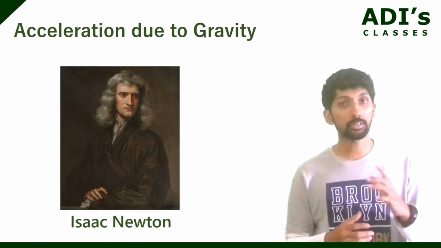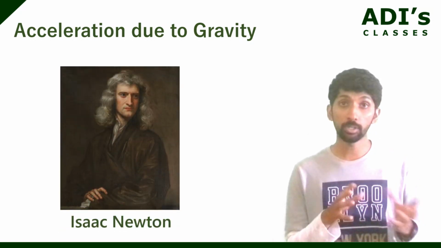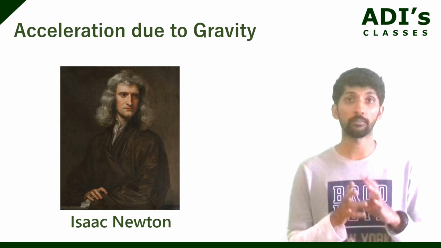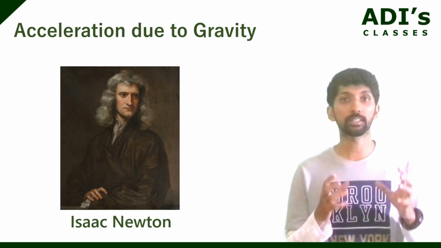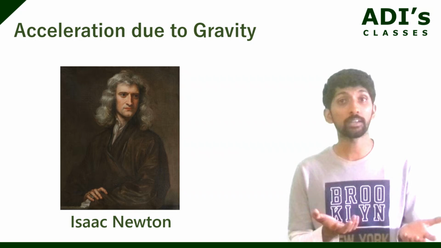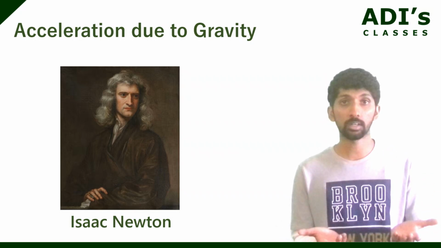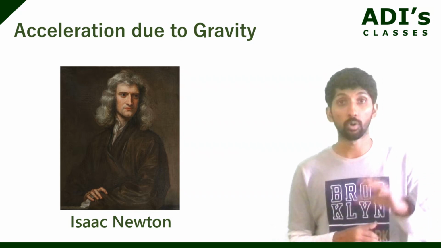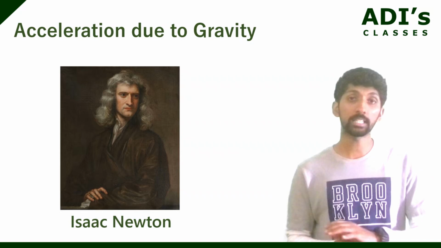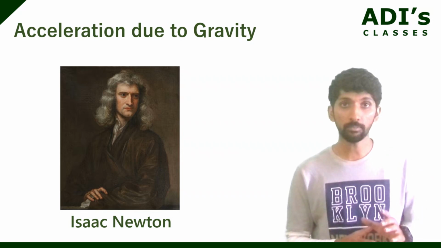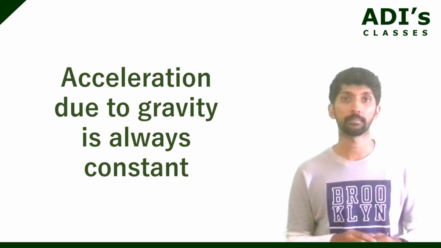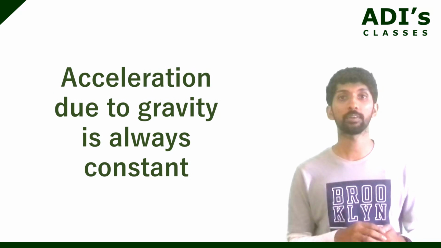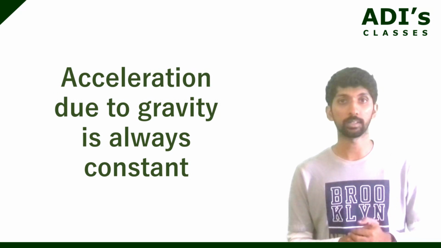Then, Newton also did the same experiment. What Newton did was, in a vacuum glass tube, he dropped a coin and a feather. Both coin and feather touched the ground at the same time. So what he said was, irrespective of what mass we have, the acceleration due to gravity is always constant. This is a very famous experiment, the coin and feather experiment.